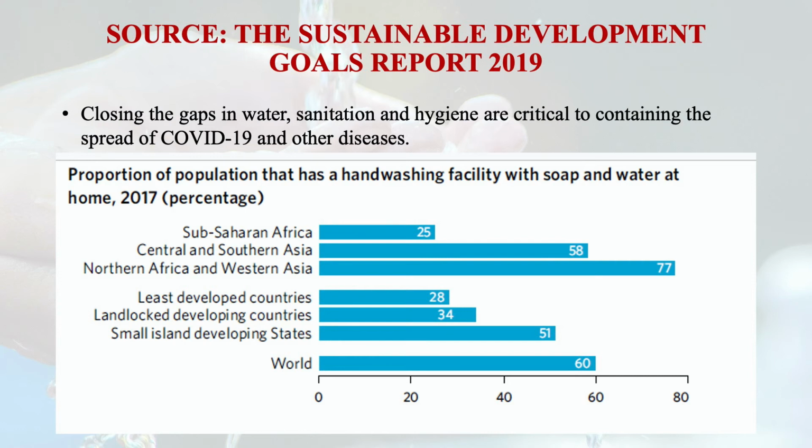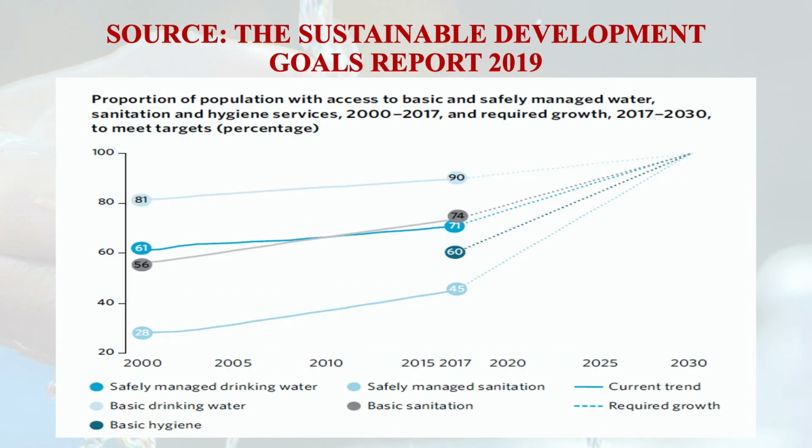So you will see here we still have some gaps. This figure shows the gaps in water, sanitation, hygiene, which are very critical to containing the spread of COVID-19 and other diseases. You will see in the figure the proportion of population that has a hand washing facility with soap and water at home is 27%.